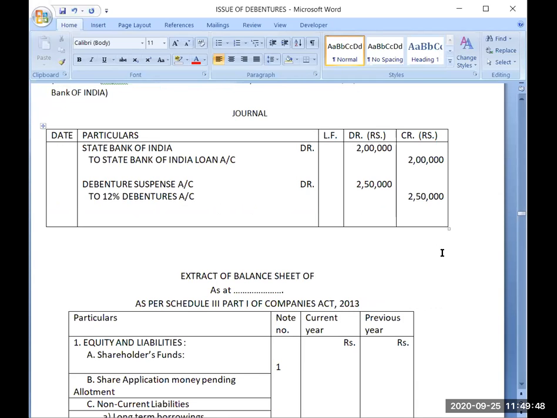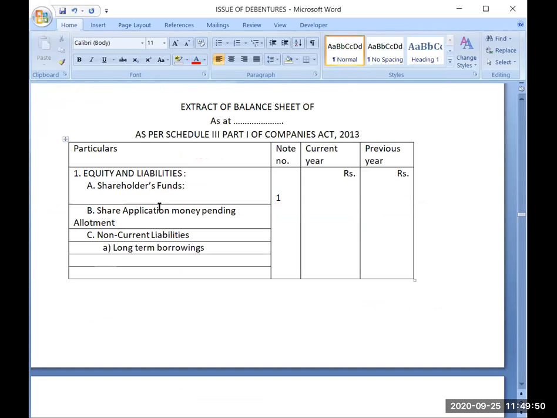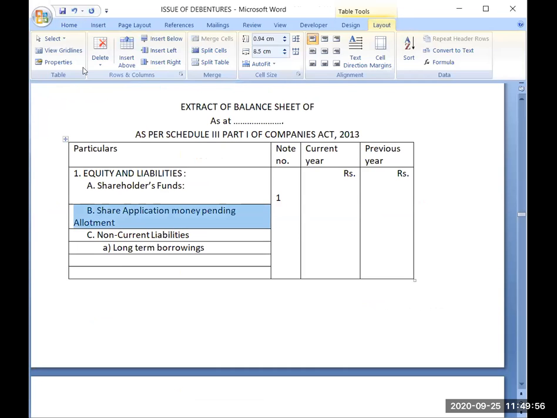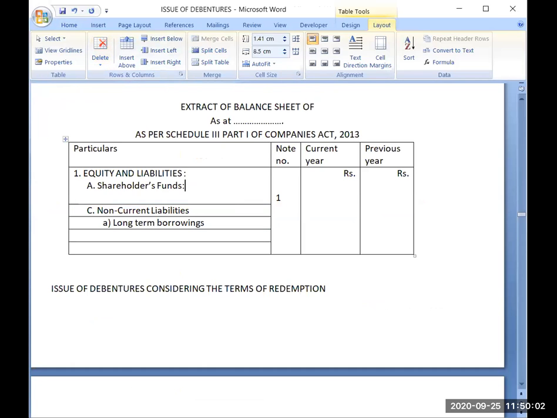Okay, now the journal entry part is covered. Now again we will come to the balance sheet. We will simply write equity and liabilities, then subheading non-current liabilities, and then subheading long-term borrowings.